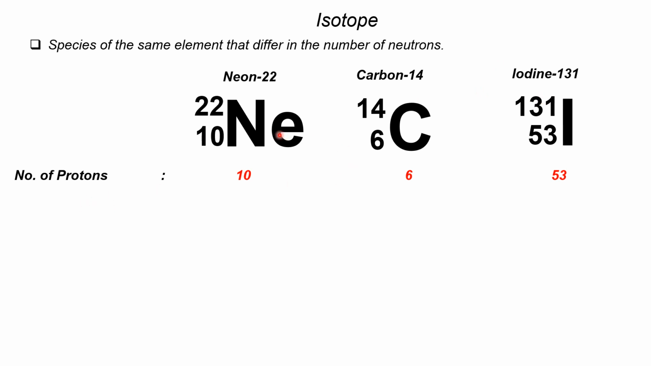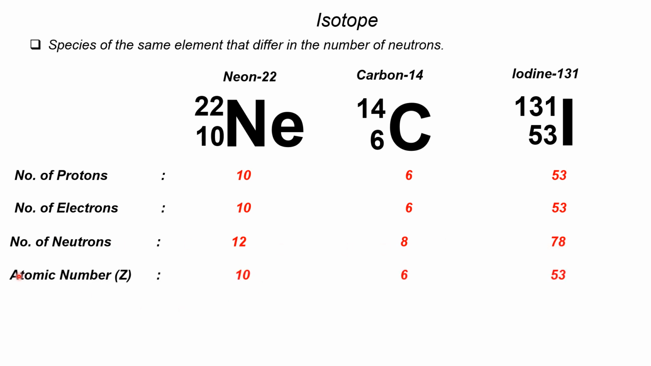The number of protons of neon is 10 here, carbon is 6, and iodine is 53, because these are the atomic numbers of neon, carbon, and iodine. The number of electrons, since these are all neutral, is the same as the number of protons. The number of neutrons will be different. You just have to subtract, to get the difference of this and this. So 22 minus 10 is 12, 14 minus 6 is 8, then 131 minus 53 is 78. So that's the number of neutrons. And the atomic number should be the same as the number of protons here. And the nucleon number is just the superscripts here, 22, 14, 131.